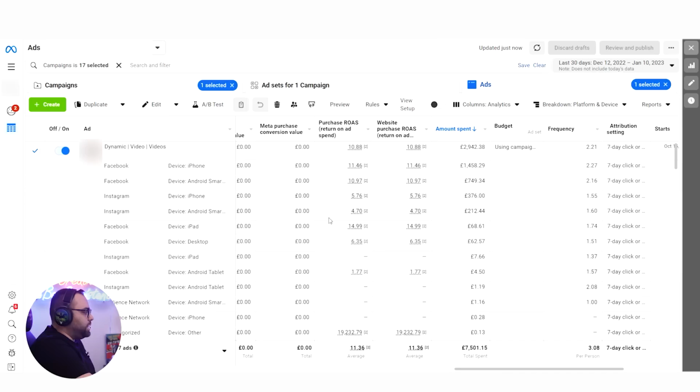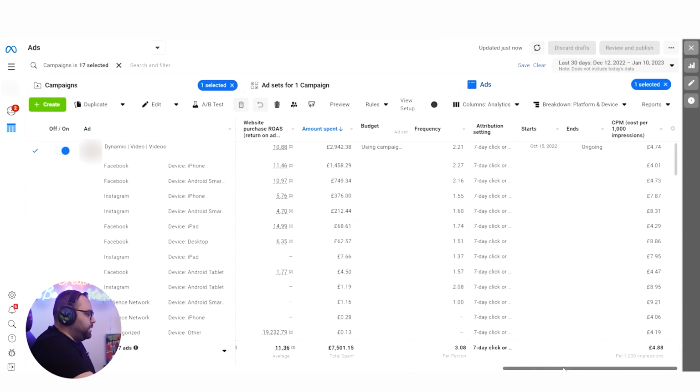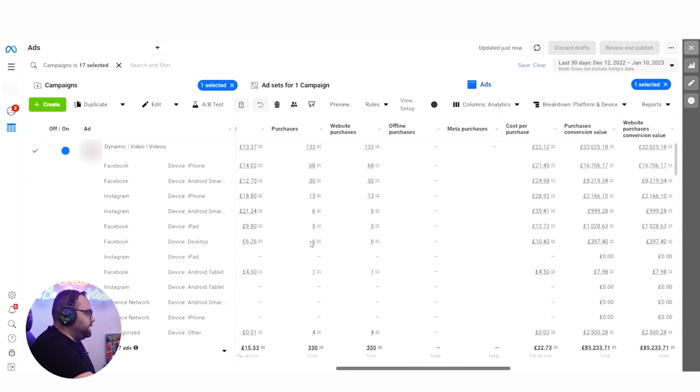You can see if you have to run it on Facebook or desktop and stuff. I can tell you that 99.9% of the cases, all the sales are coming from mobile devices. They're just not desktop sales most of the time. Android, iPad, desktop. You see desktop is having some sales, but it's not a lot. Let's see how many it has. Desktop, it has only 6 sales. Most of the sales came from iPhone and Android.